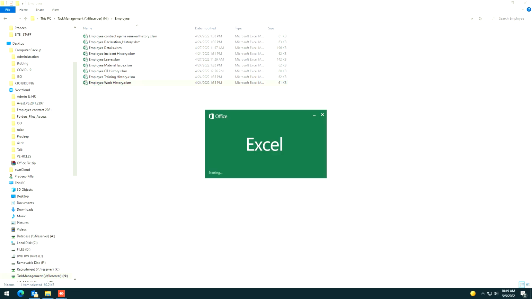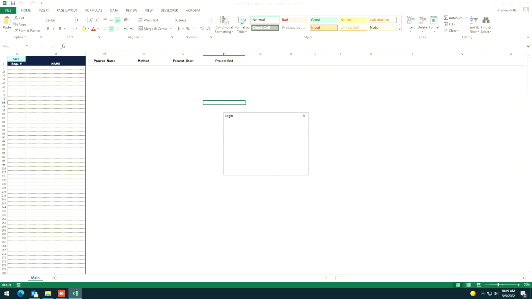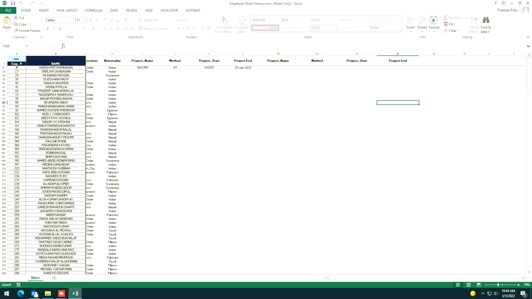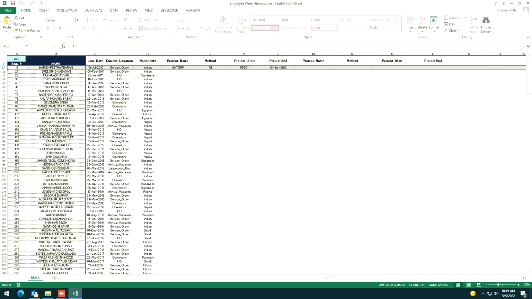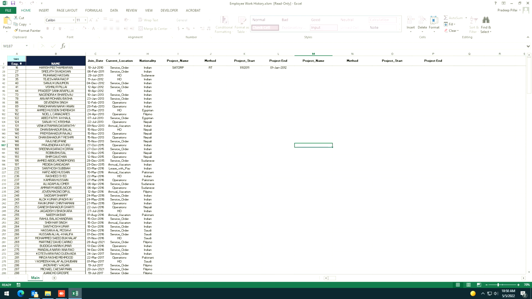And this is employee work history. This will help us in preparing and updating the CVs. So what actually an employee did, from joining till date. For example, this we just filled in: Harish worked in the Sator project, method RT, project start and project end. Again project name, method whatever. Through this we will understand how many years an employee has been working with us and what his actual experience is. This will help us in updating the CVs, which will make our life easier to submit to the clients. This is all about the employees.